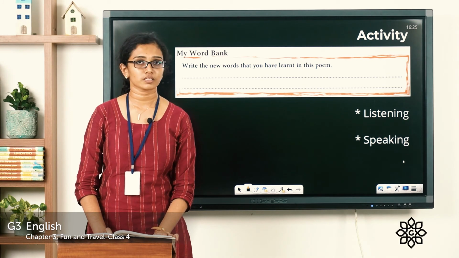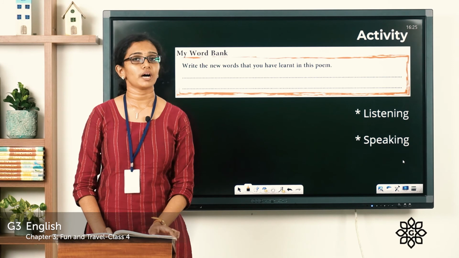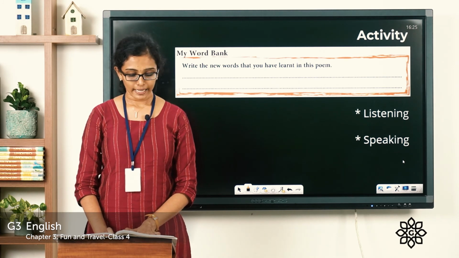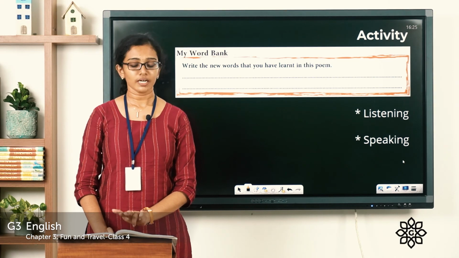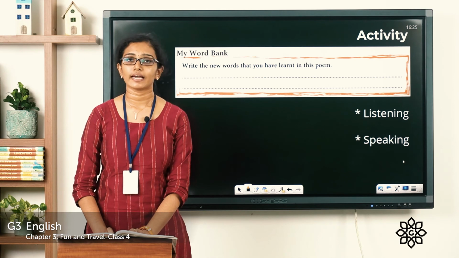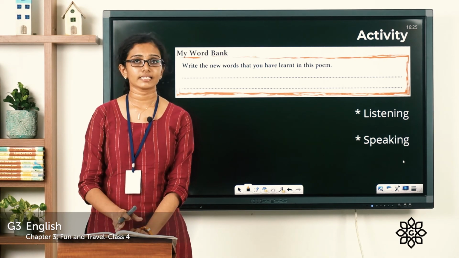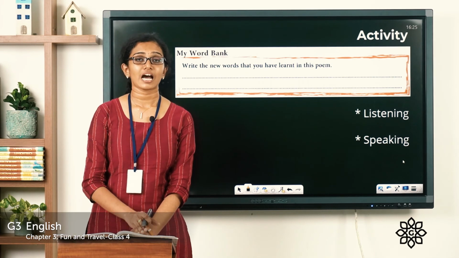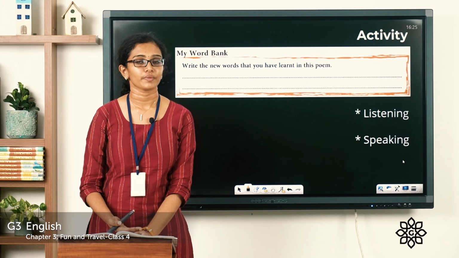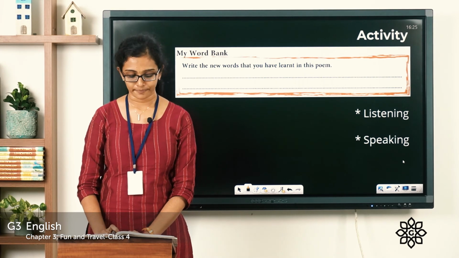And in 3 boxes, you can see 3 lines. And those lines are taken from a poem. You can arrange these 3 lines and you can turn that into a poem stanza. And it's about sequencing of lines in a poem. The way you sequence or arrange the lines in a poem affects how you analyze or how you enjoy or understand the poem. So this exercise is about how you sequence the lines in a poem.